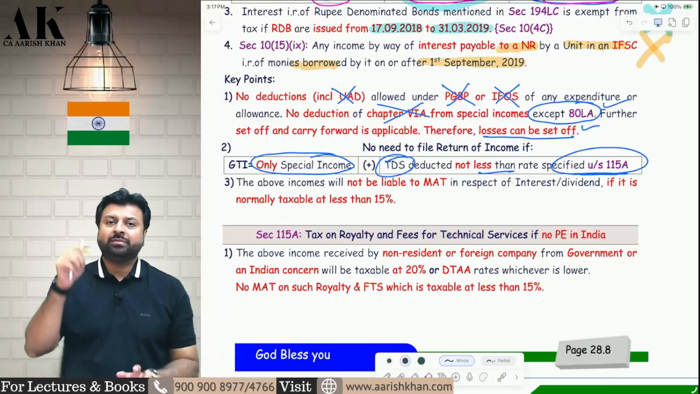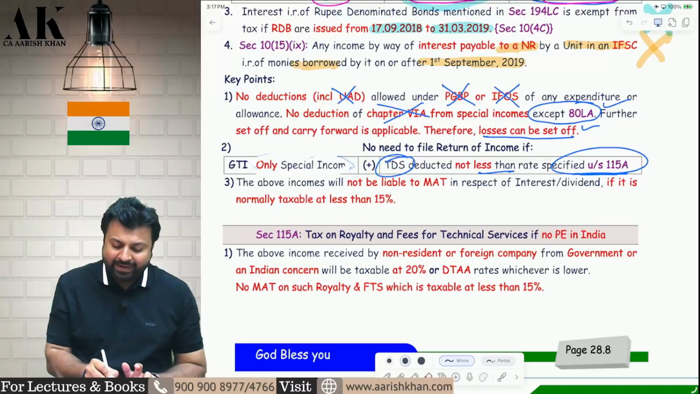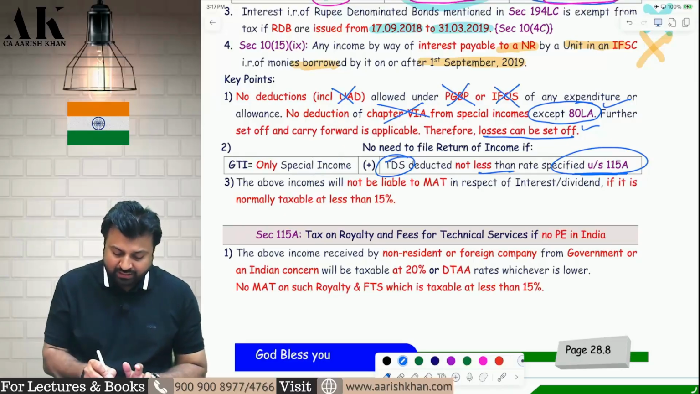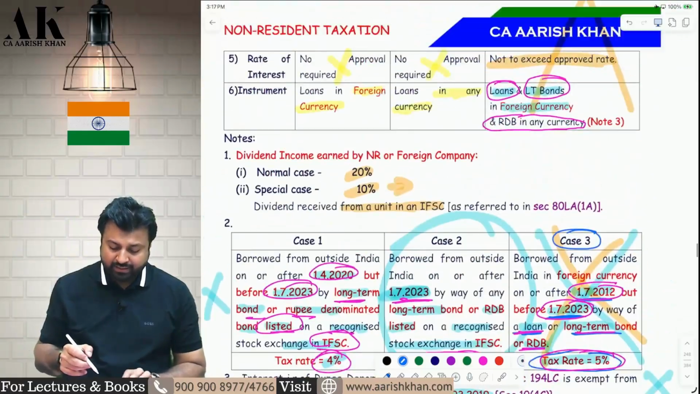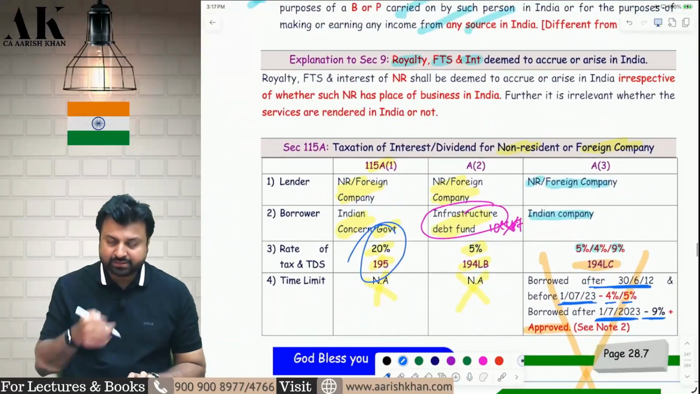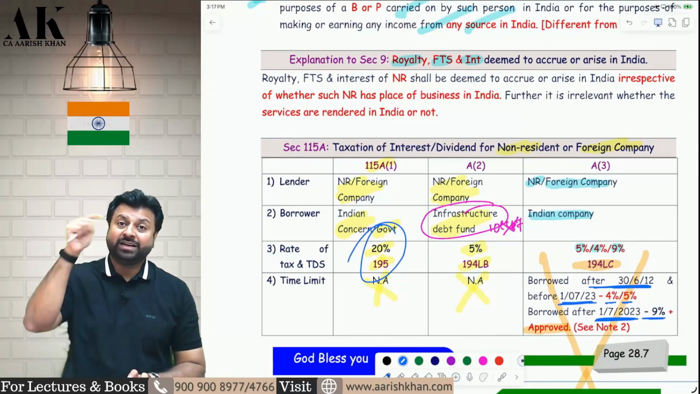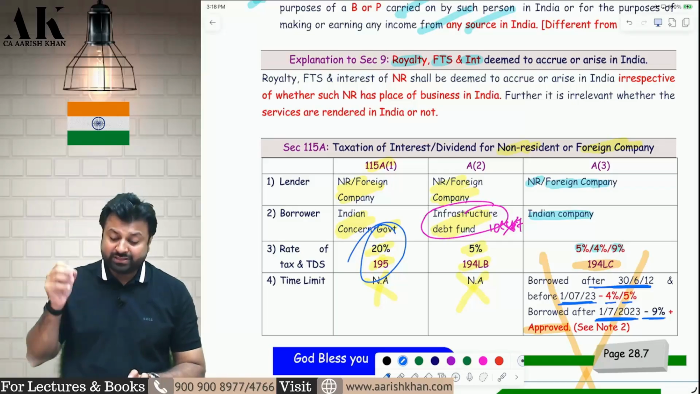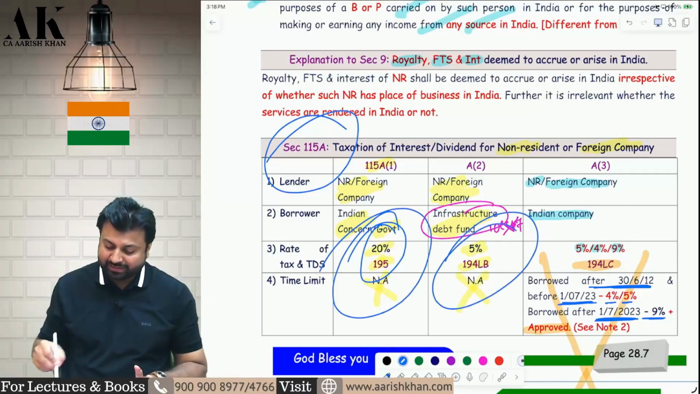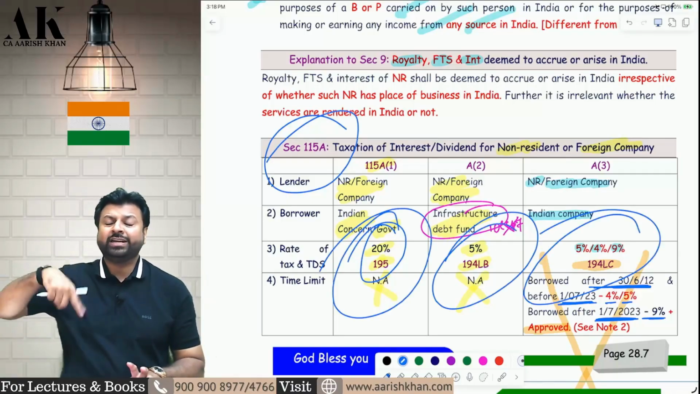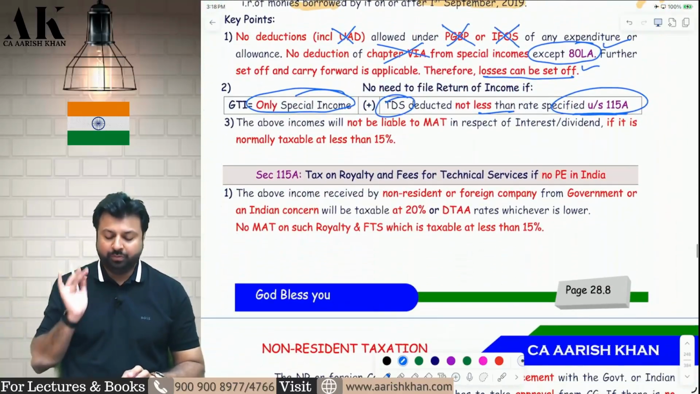So whatever is the rate mentioned in 115A, if the TDS is deducted as per that, and if they only earn this special income, there is no need to file the income tax return. Suppose the tax rate is 20% here, but the DTAA says that it is 10%. Now, if the TDS is deducted as per DTAA, which is lower than 20%, which is lower than 115A, then they have to file the return. So if the tax is deducted as per this section, not as per the lower DTAA rate, and they only earn this income, then there is no need to file the income tax return. I hope it is clear to all of you.